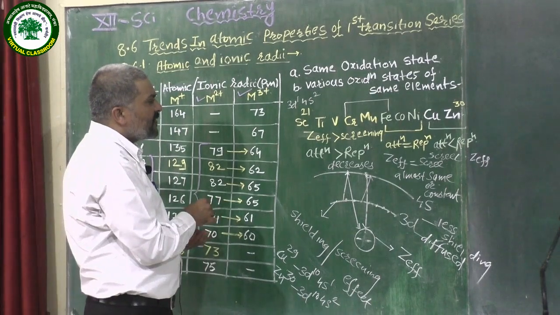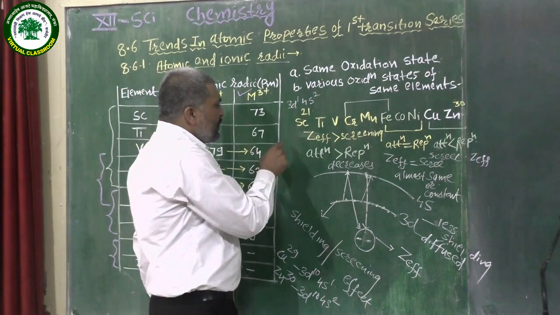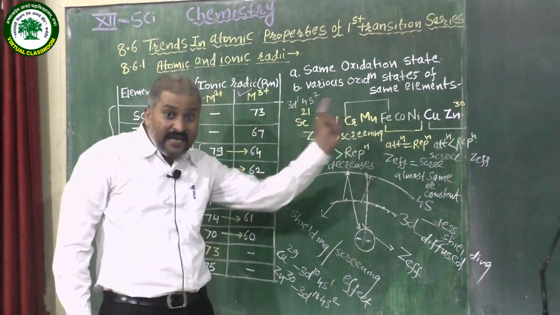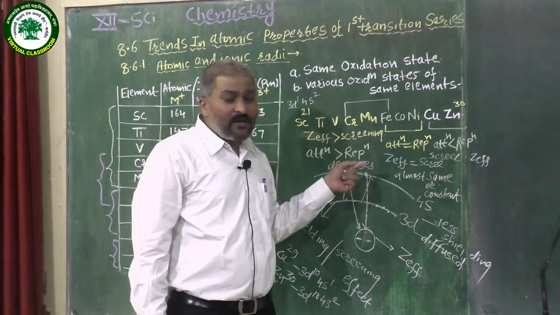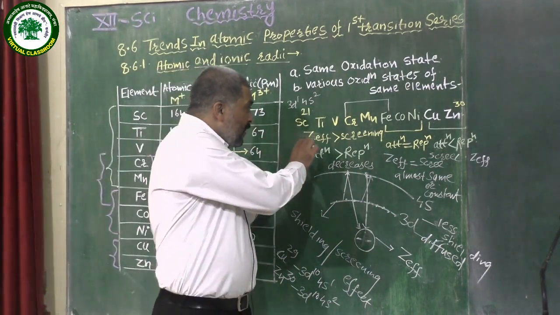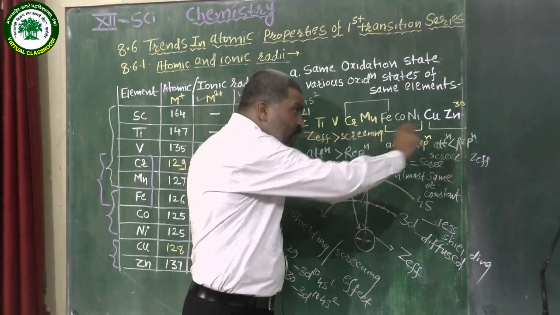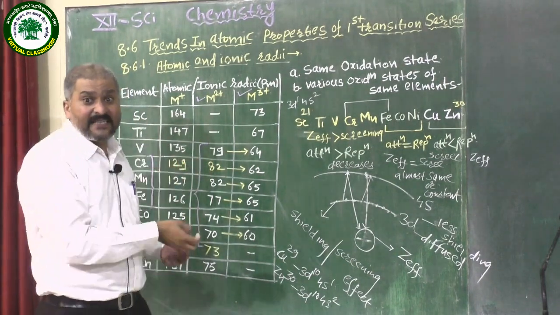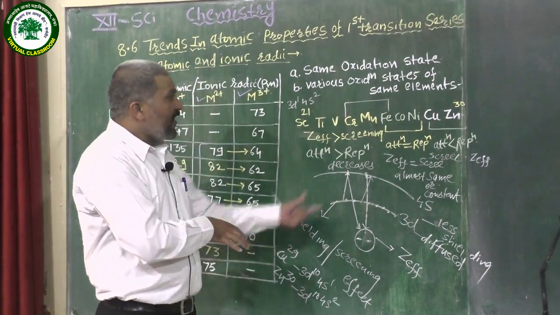Lastly we can say that in transition metal elements, from left to right, as atomic number increases, the number of unpaired electrons in the 3d subshell increases, and because of this the effective nuclear charge also increases from left to right, and the atomic and ionic radii decrease. All the values are shown in the graph.